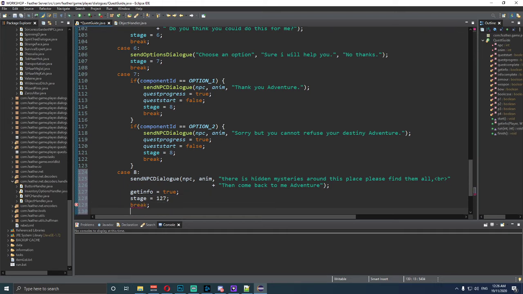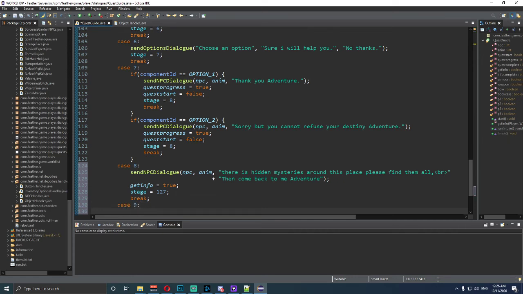Okay. Then we also want to do case 9. And then we want to say send player dialogue. Okay, we want to put in anim. Oops. Quotations and semicolon at the end. Okay, so now that we've got that, we want to say I found the following. Right, we'll put a break line.